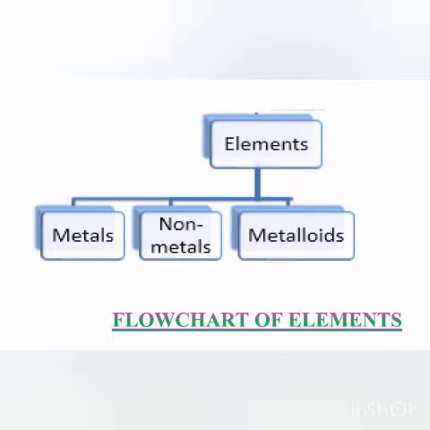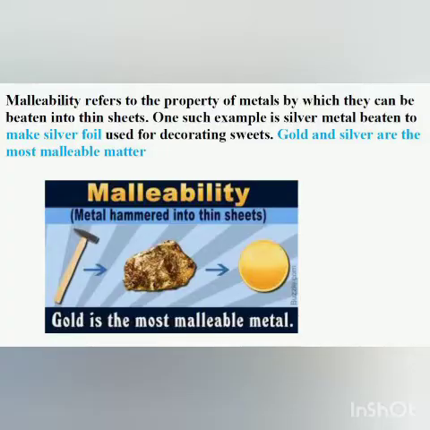Luster. What do you mean by luster? Luster means shine. So if the metals are in their pure state, then they generally shine. Okay. Another property of metals is malleability. Children, when the metals are hammered, they change into thin sheets, and this property is called malleability. Example is silver metal.